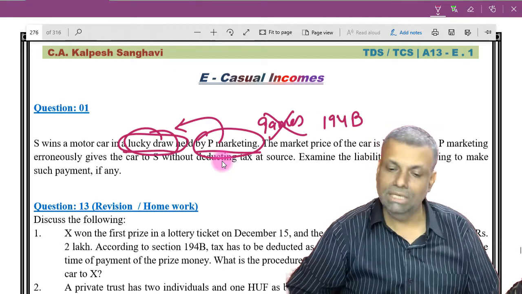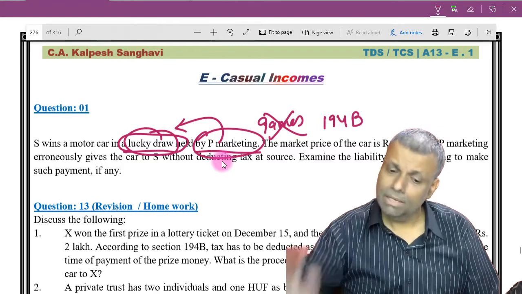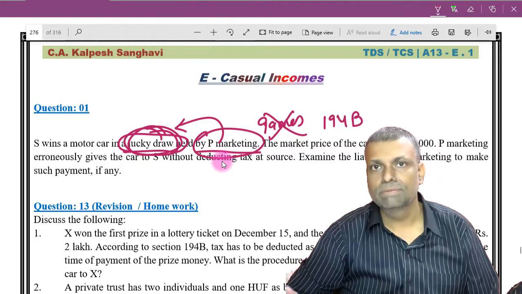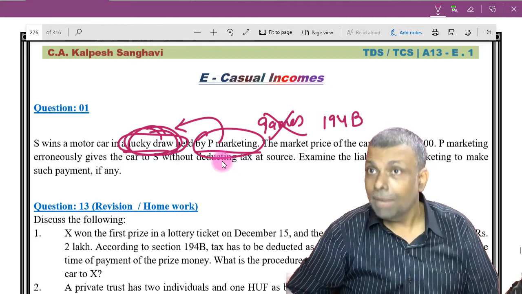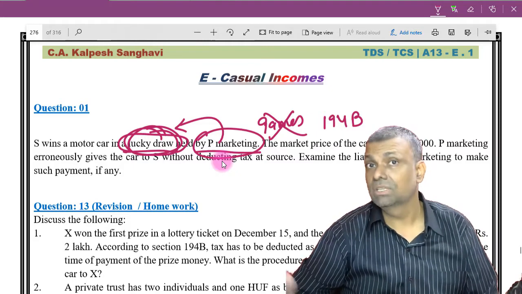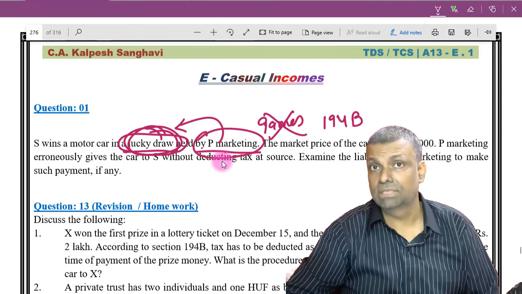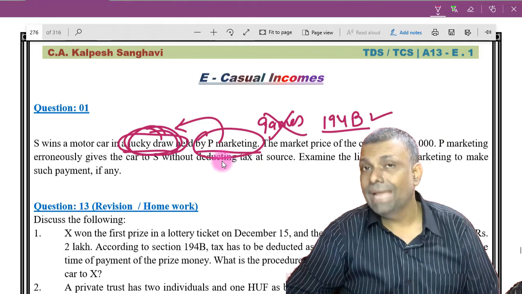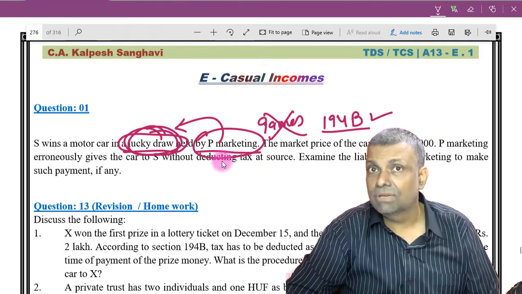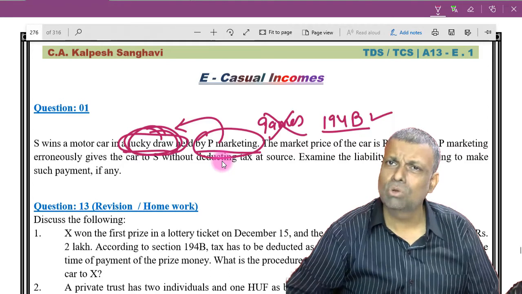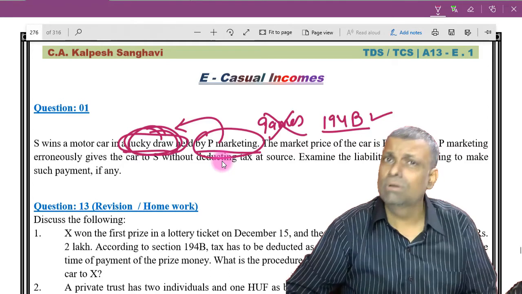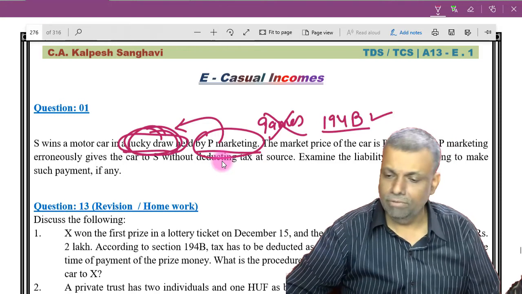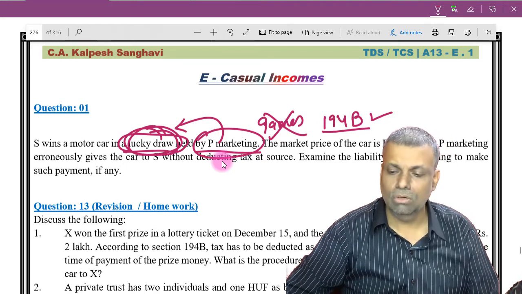So I'm not going into the details, but this lucky draw must be based on some sort of marketing trick that might involve some sort of game, because the law says games of any other sort. Therefore I will say that 194B will be applicable. However, I'm not very satisfied with this view, but maximum textbooks, authors and material follow that view, so I'm also following it. So now there is a winning, a payment on account of a car.